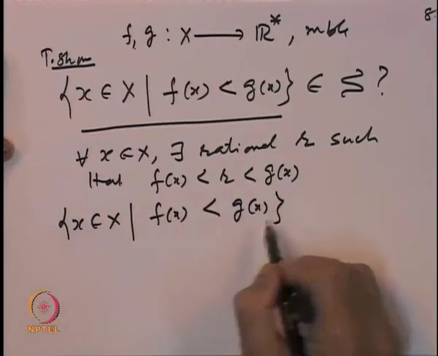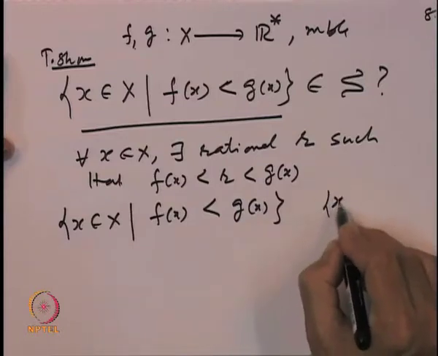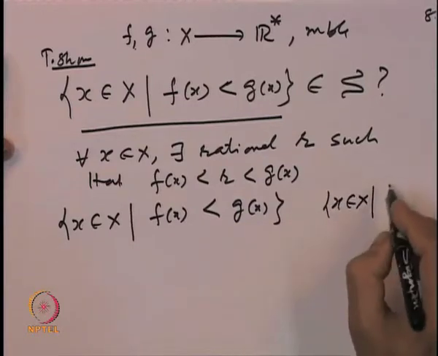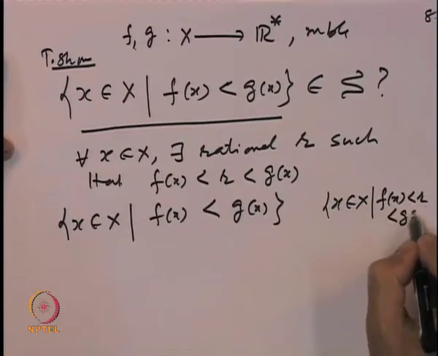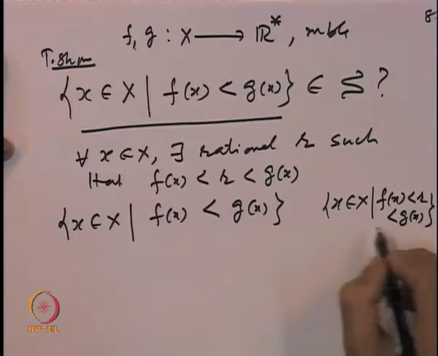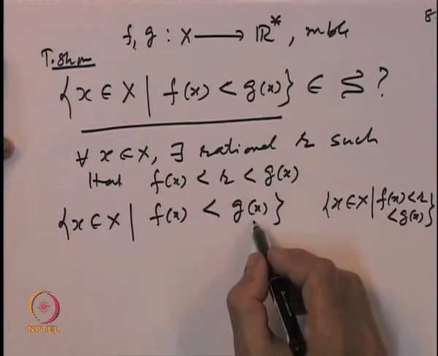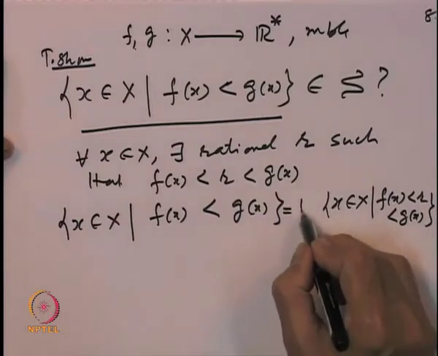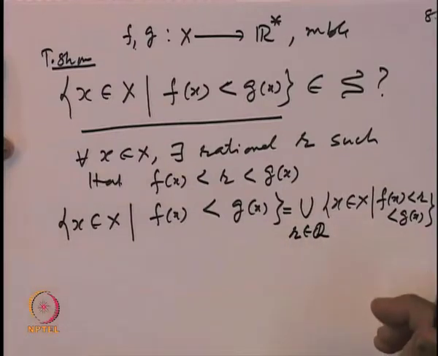So, this implies that x belonging to X, such that for some rational, f(x) is less than R is less than g(x). And conversely, if for some R this is true, then obviously f(x) is less than g(x). So, the claim is this is equal to a union over R belonging to the rational numbers.